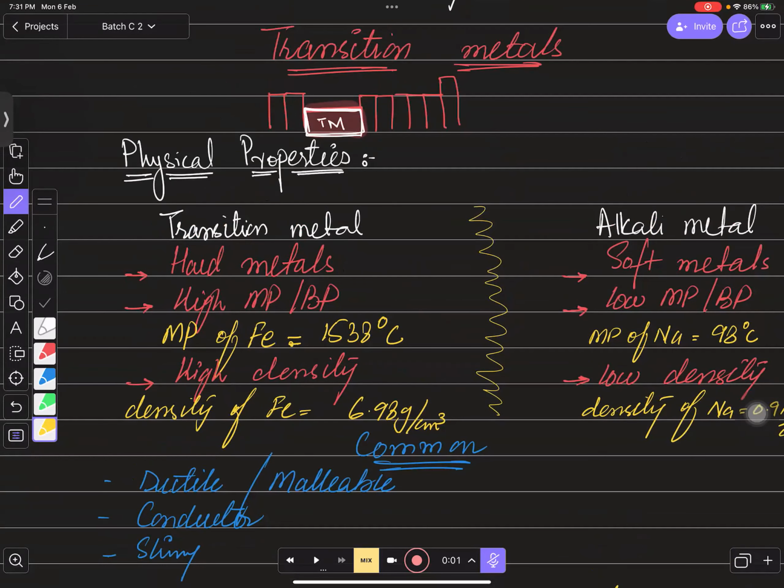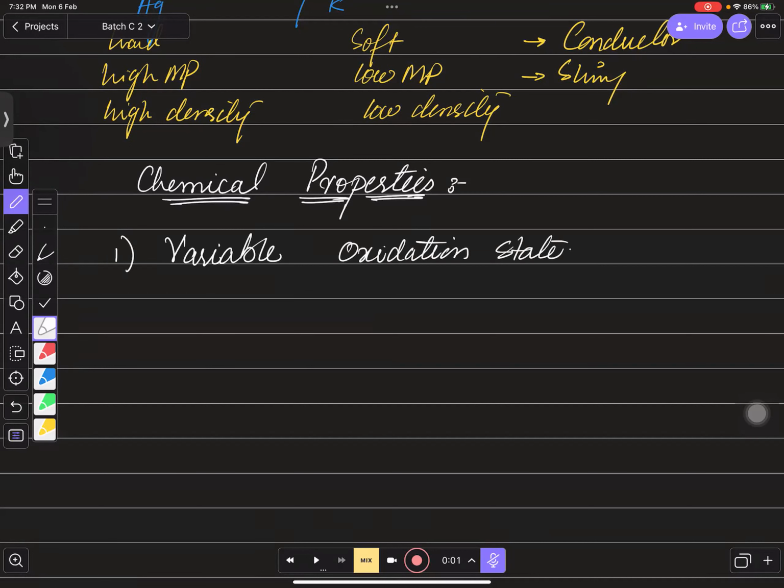केमिकल प्रॉपर्टीज. प्रॉपर्टी नंबर 1 is transition metals have variable oxidation state. इसका मतलब क्या होता है? इसका मतलब ये होता है कि if you talk about group number 1, so they all have +1 charge. If you talk about group number 2, so they always have +2 charge. If you talk about group number 3, so they always have +3 charge. But transition metals का ऐसा सीन नहीं होता है. उनमें क्या होता है कि iron is a transition metal. It can form +2 charge or it can even form +3 charge. अगर ये क्लोरीन के साथ कंपाउंड बनाएगा तो it would be FeCl2, और अगर +3 के साथ बनाएगा तो it would be FeCl3.